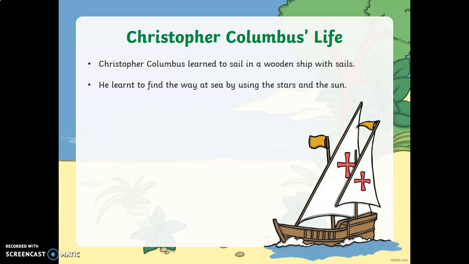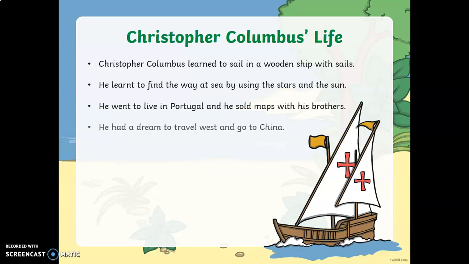He learnt to sail on a wooden ship that had sails, and he used the stars and the sun to find his way when he was out in the middle of the ocean. He did go to live in Portugal, and he sold some maps with his brothers. And he had a dream to travel west and go and visit China.